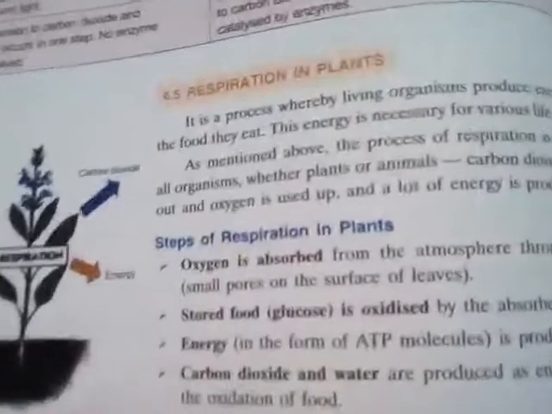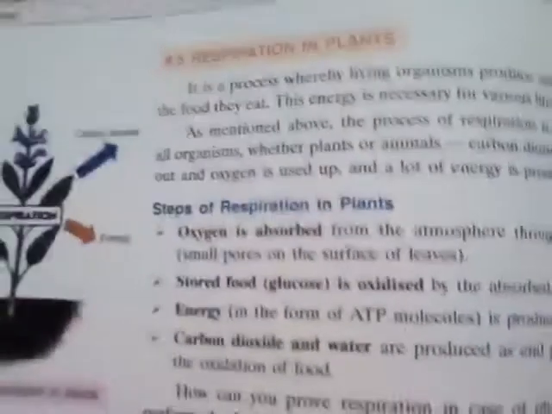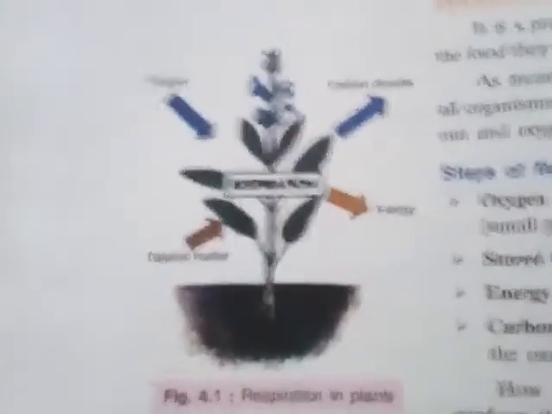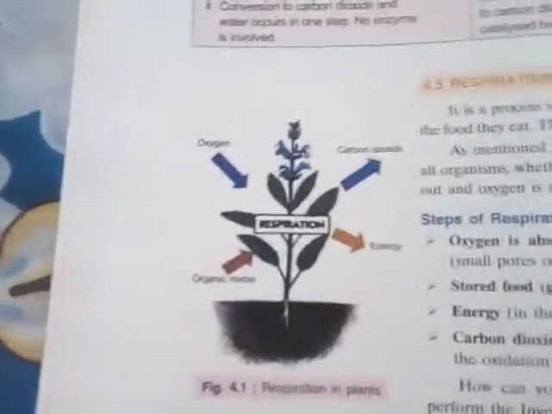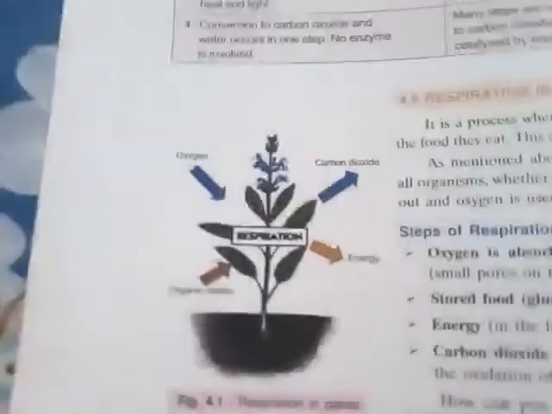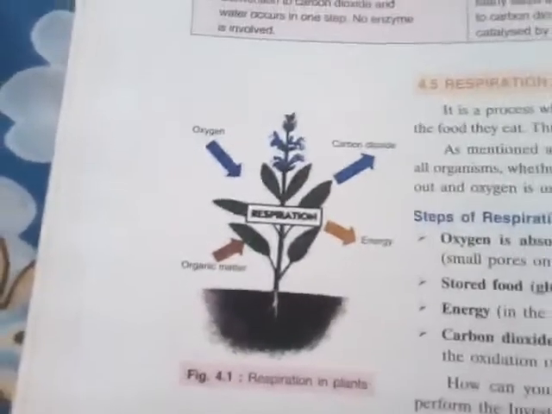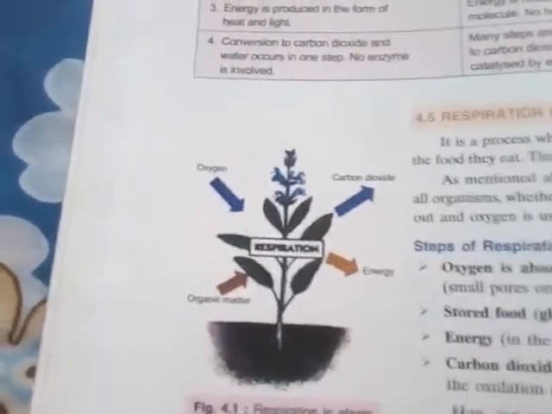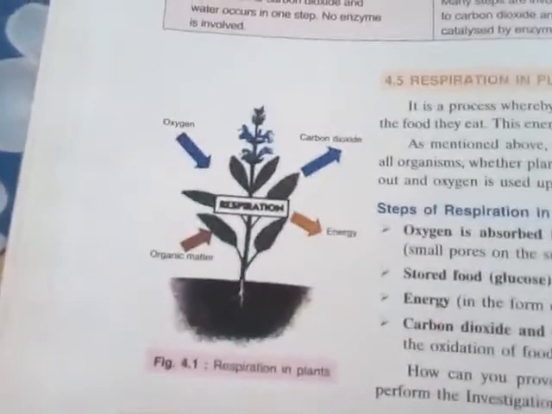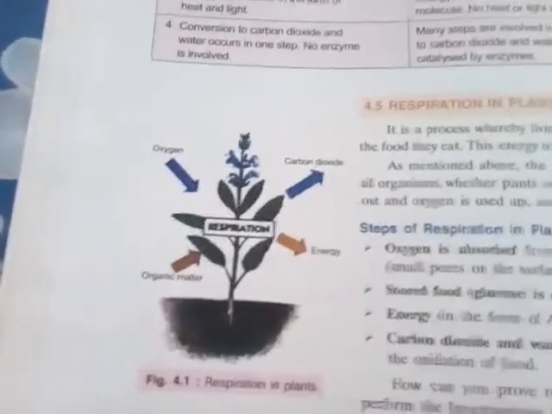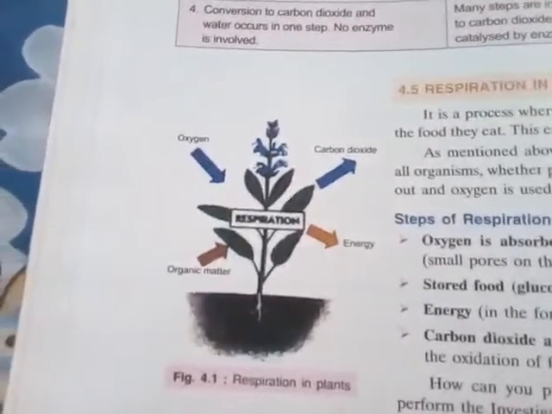So these are the basic differences between the combustion and respiration processes. Now coming to respiration in plants, and what the steps of respiration in plants are. See this diagram. From this diagram you can easily conclude the steps involved. First, atmospheric oxygen is absorbed by small pores called stomata.